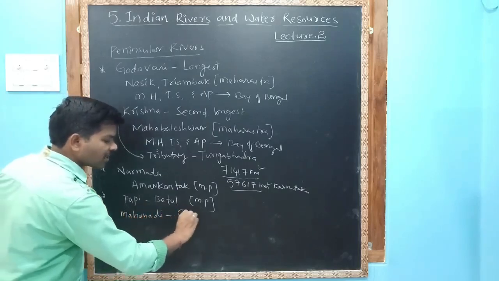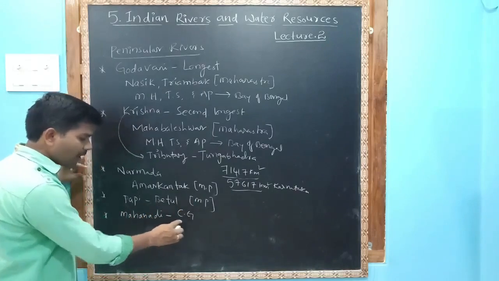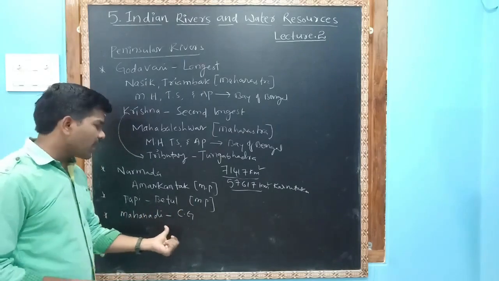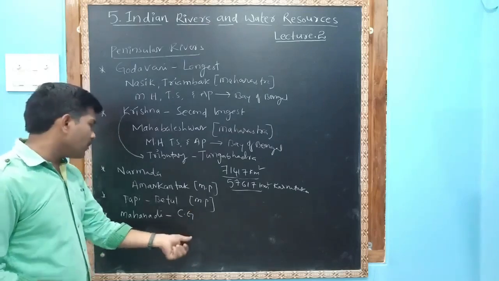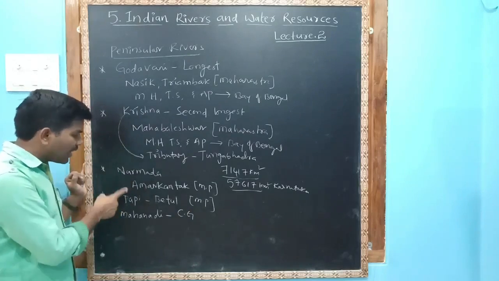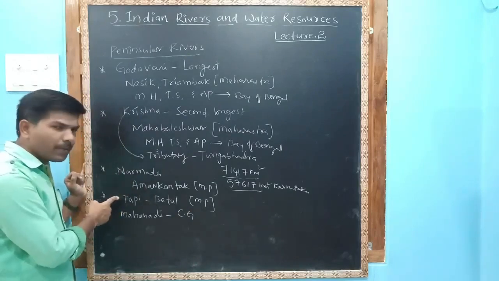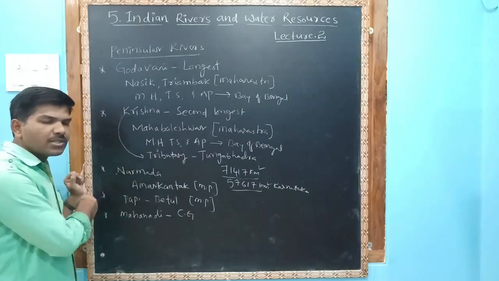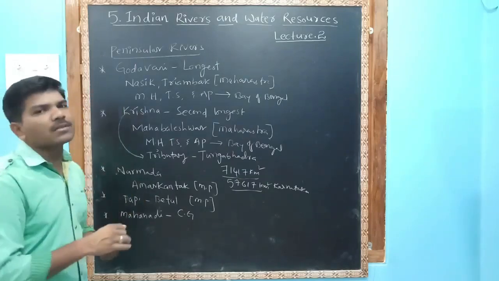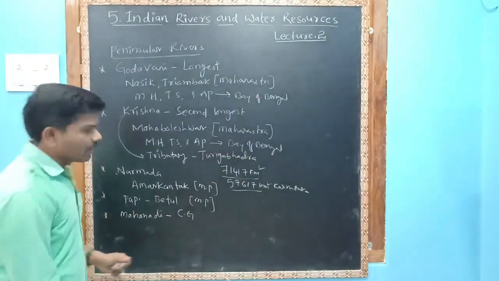Next, Mahanadi originates in Chhattisgarh, flows through Orissa, and drains into the Bay of Bengal. Narmada and Tapi, both these rivers drain into the Arabian Sea. I repeat, Narmada and Tapi both drain into the Arabian Sea. So these are the important facts related to peninsular rivers.